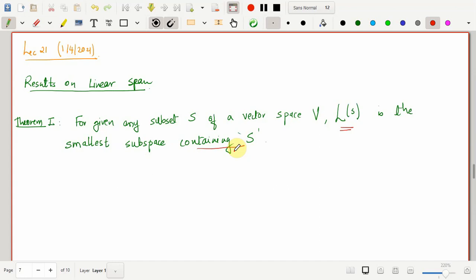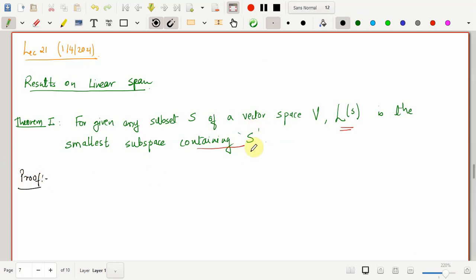The same idea is extended further, because we know that a linear span of S is a set of linear combinations of finitely many vectors of S, and therefore it has to be the smallest subspace containing S. Now we divide this proof into three parts.